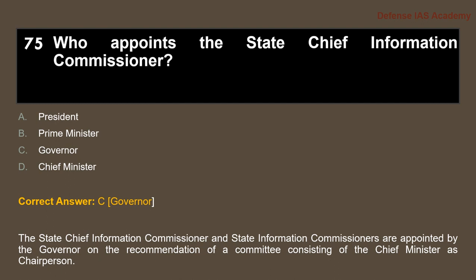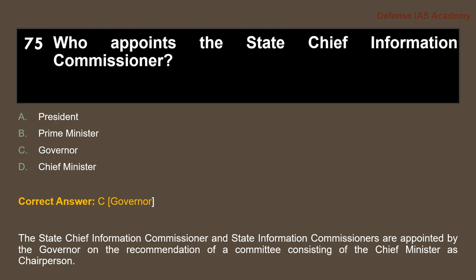I repeat it once more. The State Chief Information Commissioner and the State Information Commissioners are appointed by the Governor on the recommendation of a committee consisting of the Chief Minister as chairperson.